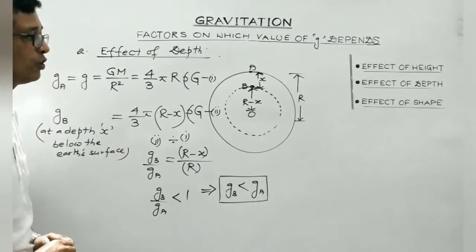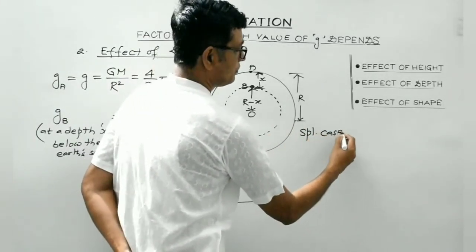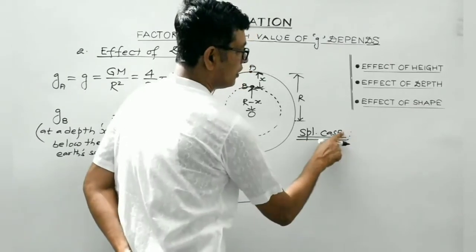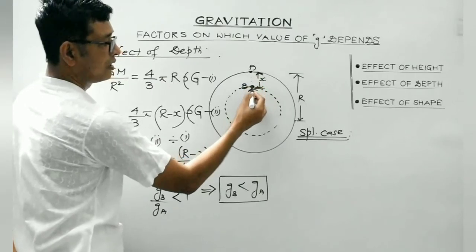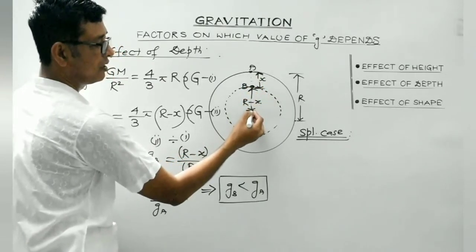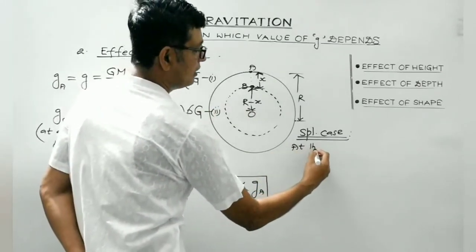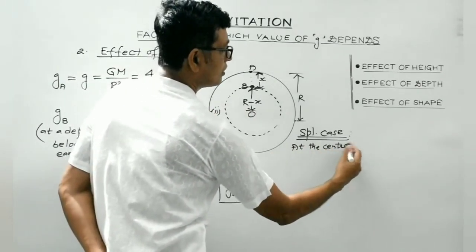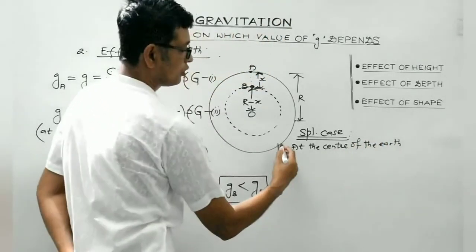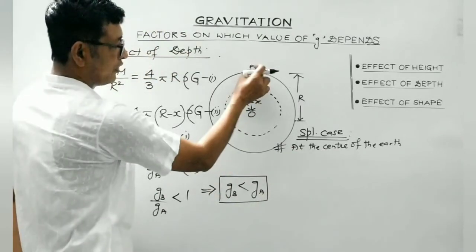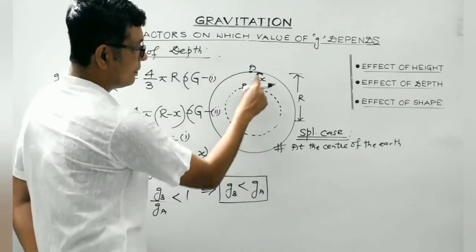Now here I would like to mention a very, very important case. It's a special case. Just now we have discussed that with the increase in the depth, the value of small g will keep on decreasing. Let's consider the center of the Earth, right? At the center of the Earth. This is a very, very important case, students. When the observation point is at the center of the Earth, right? So here, what will happen is,